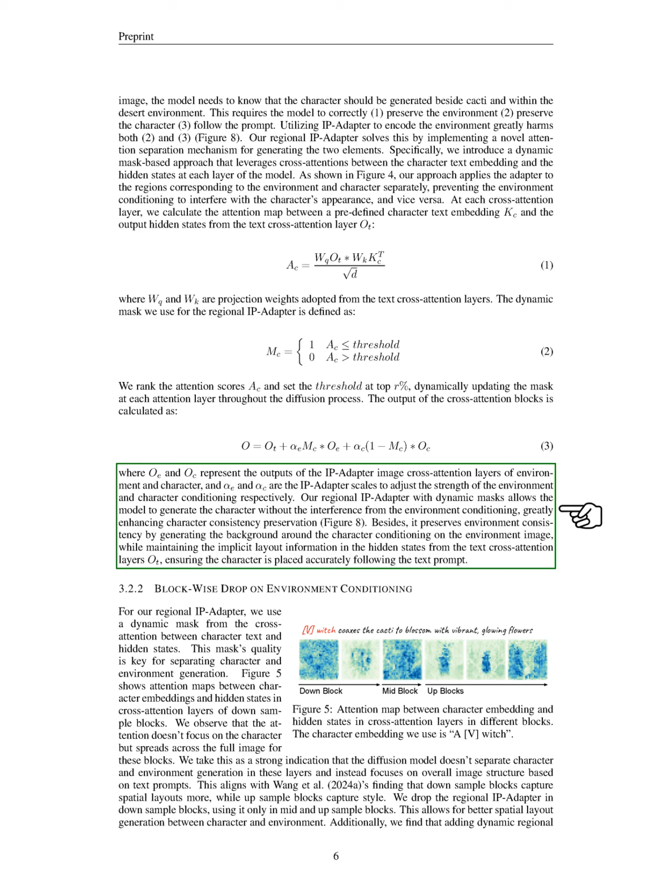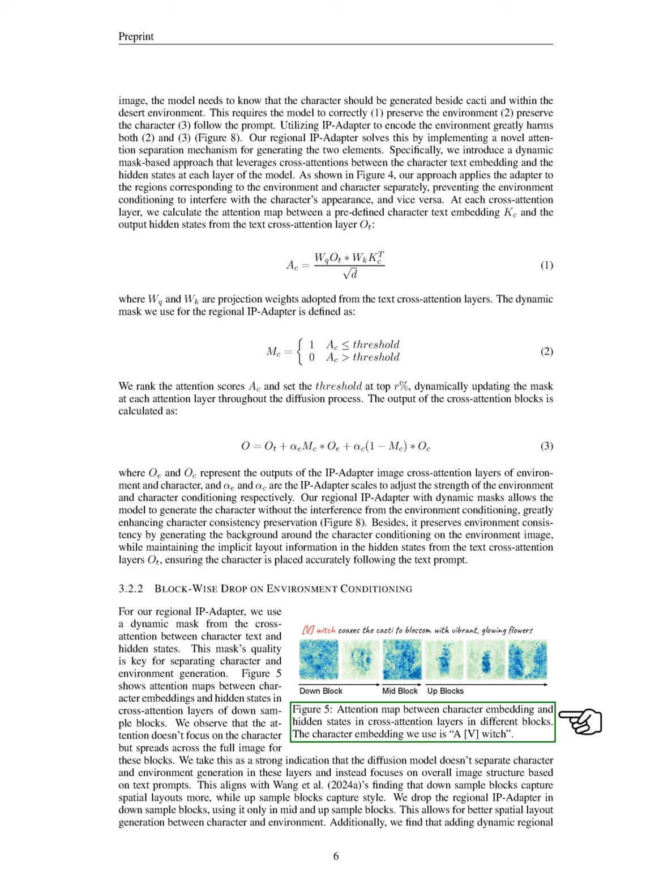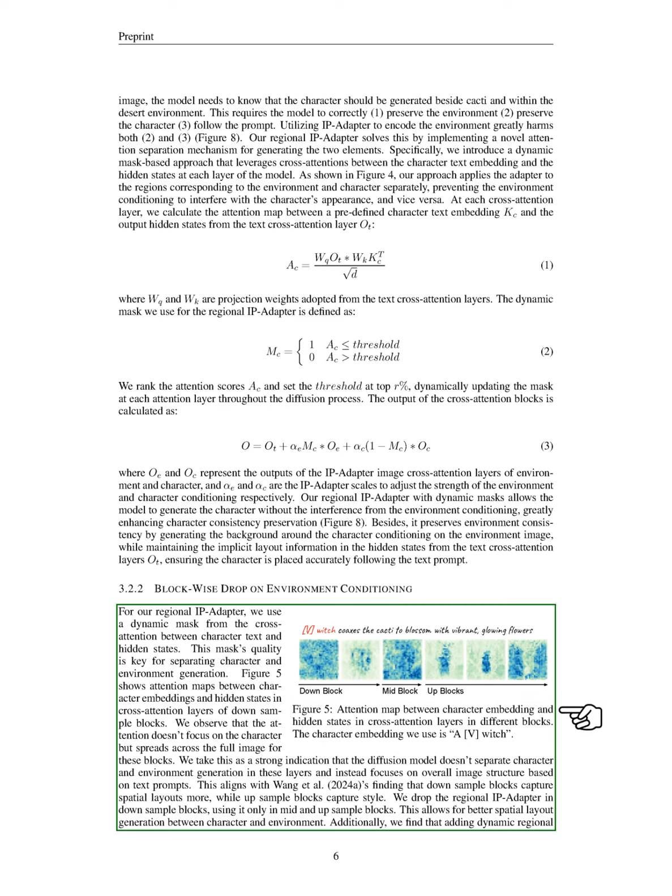Section: Blockwise drop on environment conditioning. In this section, we discuss our approach to blockwise drop on environment conditioning. For our regional IP adapter, we utilize a dynamic mask created from the cross-attention between character text and hidden states. The effectiveness of this mask is crucial for distinguishing between character and environment generation. We observe that in the down sample blocks, the attention spreads across the entire image rather than focusing on the character. This suggests that the diffusion model does not effectively separate character and environment generation in these layers, instead concentrating on the overall image structure based on text prompts.